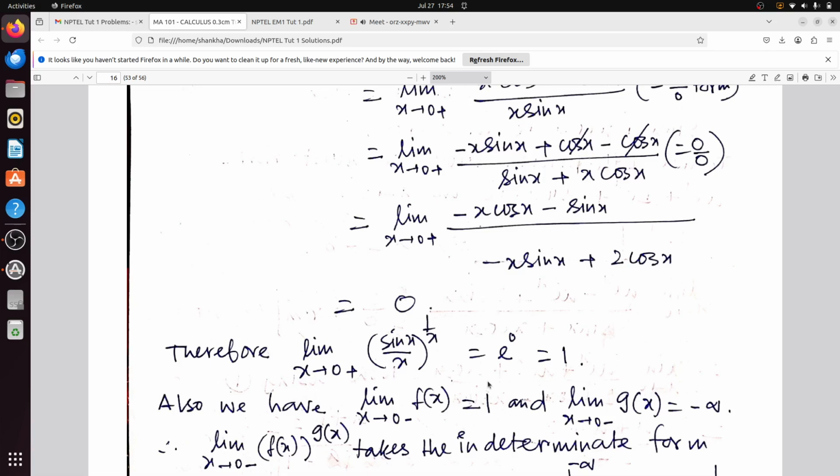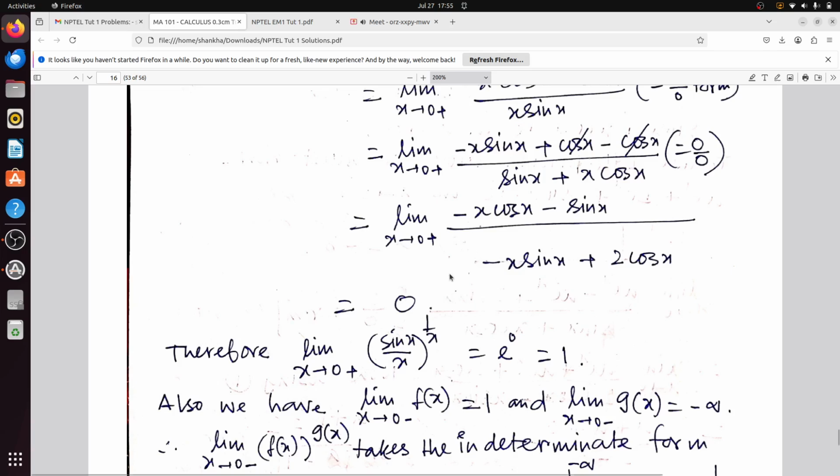Always be careful while dealing with these problems, because sometimes you are too lazy and you got here 0, you have option 0, you just put a tick on the 0. Those things actually create problems, right? If you make this type of mistake, that creates problems. So do not make those kinds of mistakes. Always be attentive, because in a competitive exam several things are going on in your head and you got this 0, you put the answer to be 0 and get negative marking.